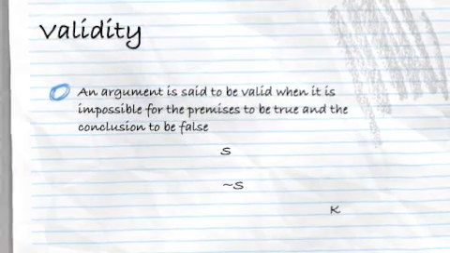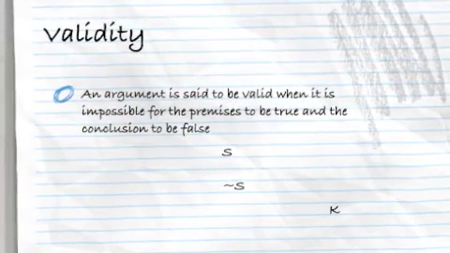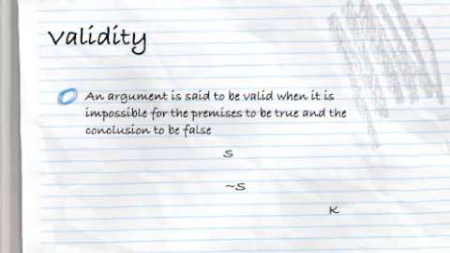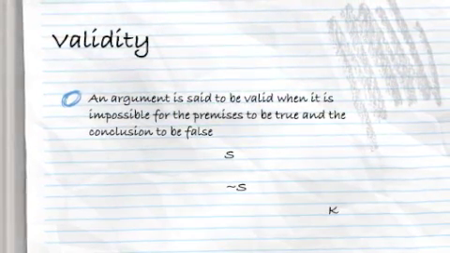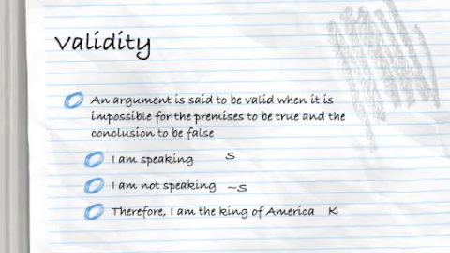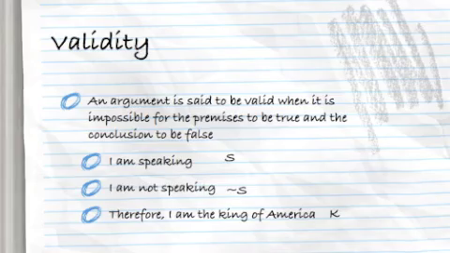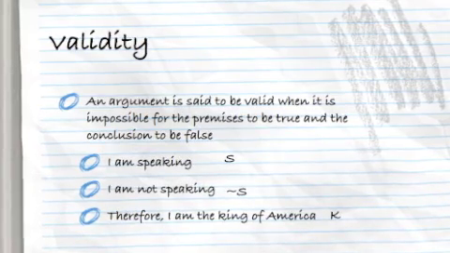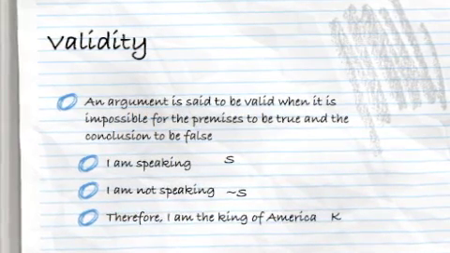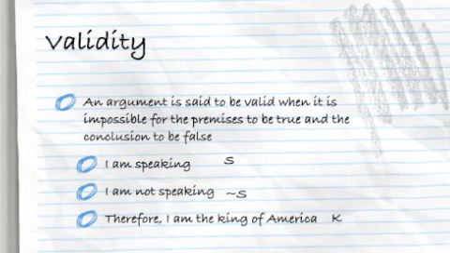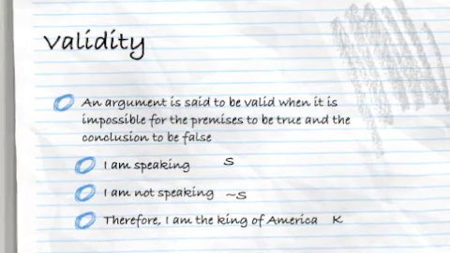And then, before we leave, we can think about validity more generally. I see I didn't have my animations on this slide timed correctly, so that'll make more sense in a second, unfortunately. So an argument is said to be valid when it's impossible for the premises to be true and the conclusion to be false. So consider the following argument. Suppose I told you I am speaking right now at this moment, and I am also not speaking right now at this moment. Therefore, I am the king of America.